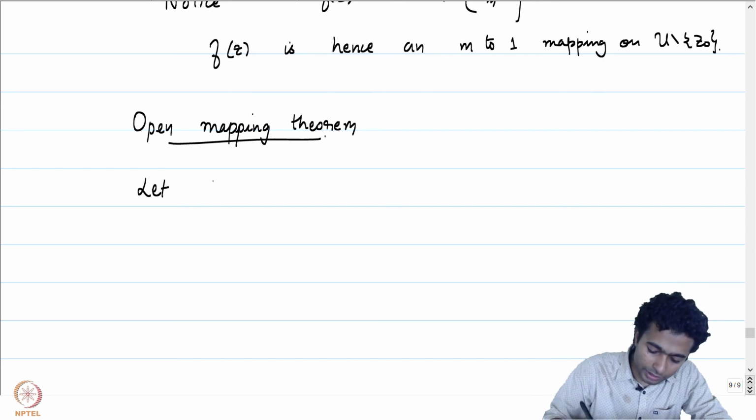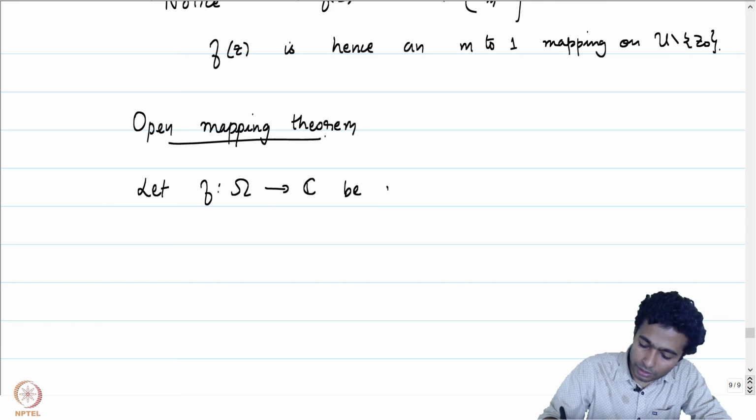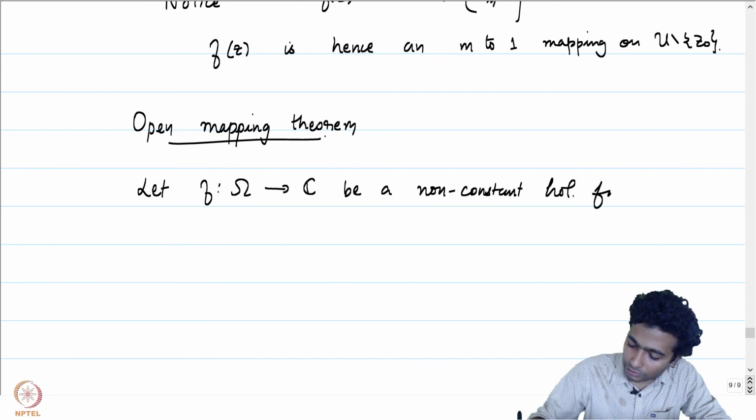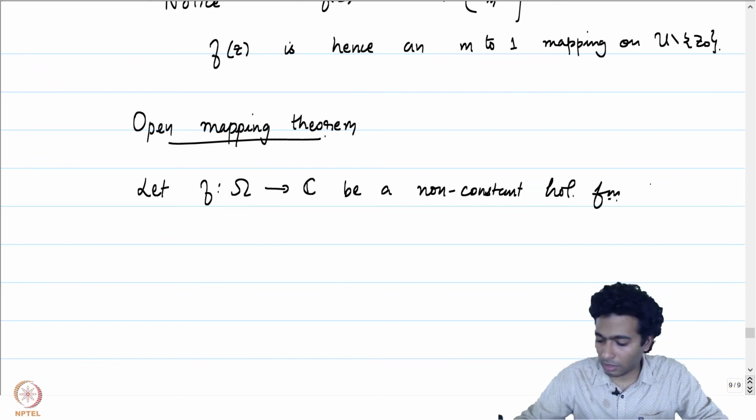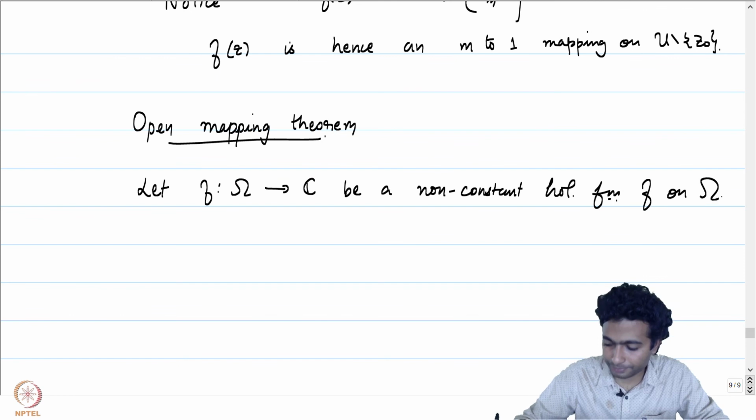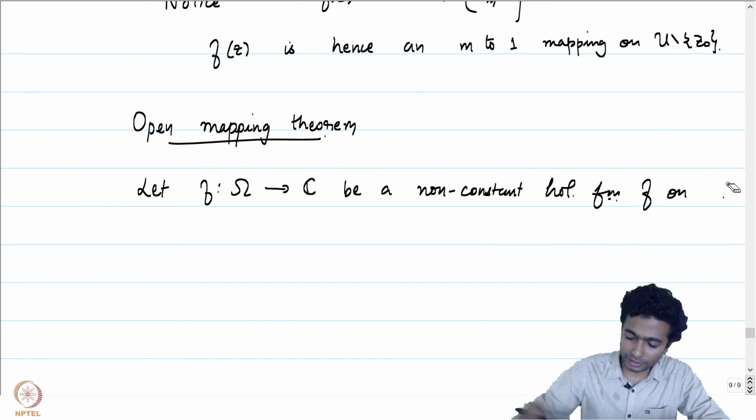So the open mapping theorem says this: let f from omega to C be a non-constant holomorphic function f on omega, on an open connected set omega.